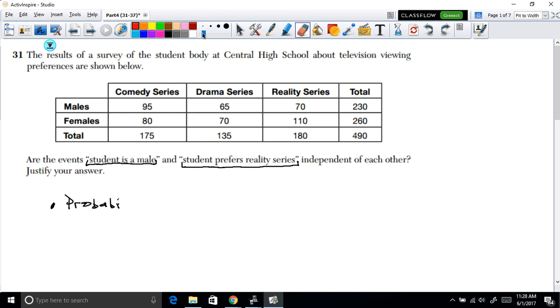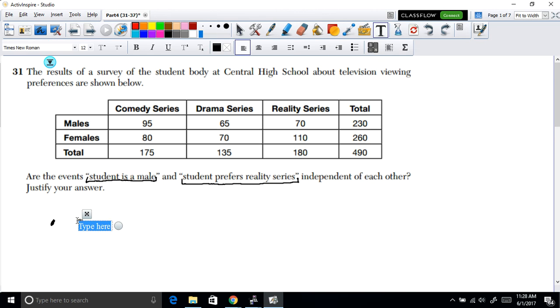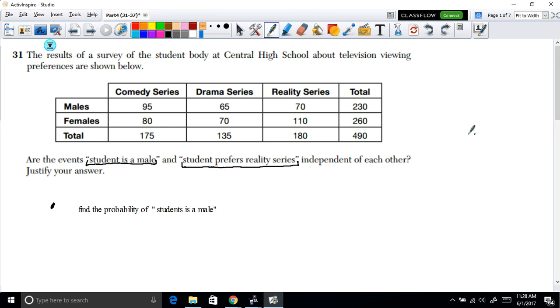So what we're going to do first is find the probability of students who are male. This is the first thing that we want to do. We want to see, what is the probability for those students who are male?